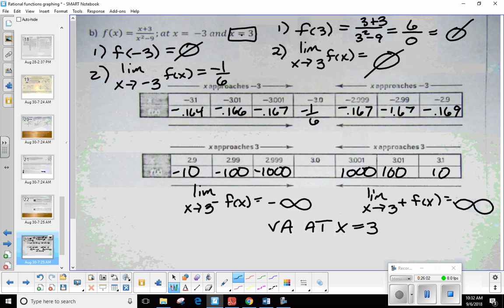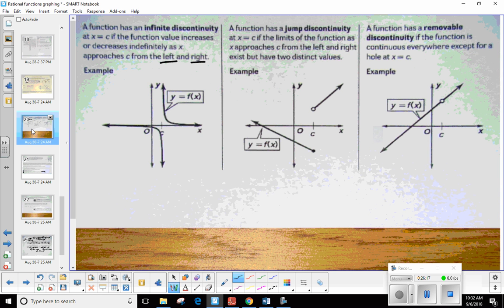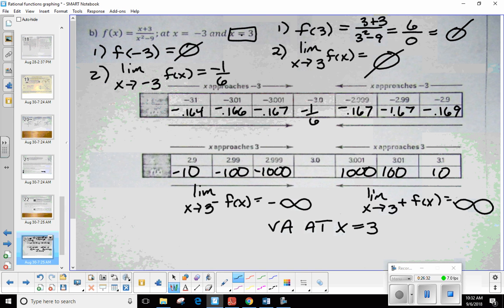Can anybody tell me what's going on here? How can I still have a limit, but it's undefined at that value? What discontinuity is this? This is a removable discontinuity. Okay. If I were to come back over here, it says if the function is continuous everywhere except for a hole at x equals c, the limit will still exist. You're still going to approach the same y value, but at that x, the function is undefined. Okay, so this is a hole.